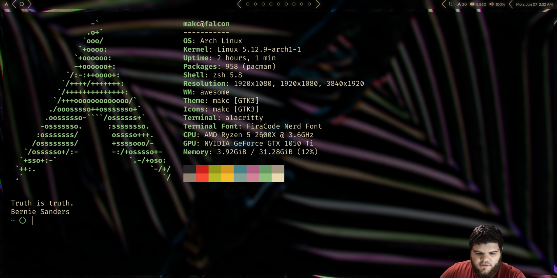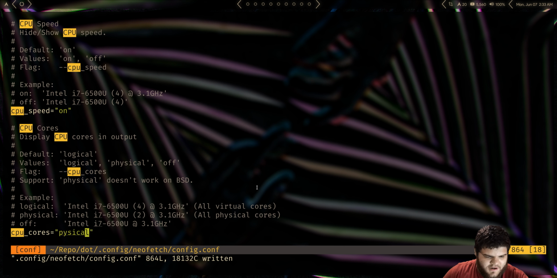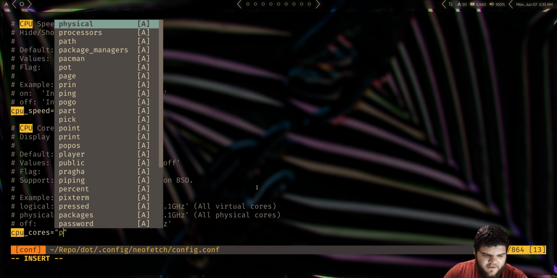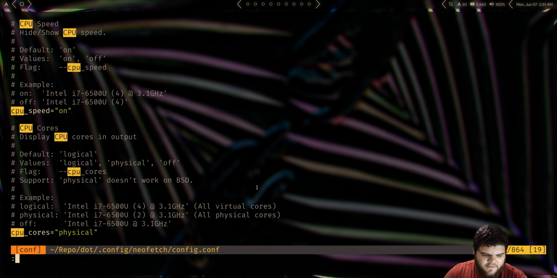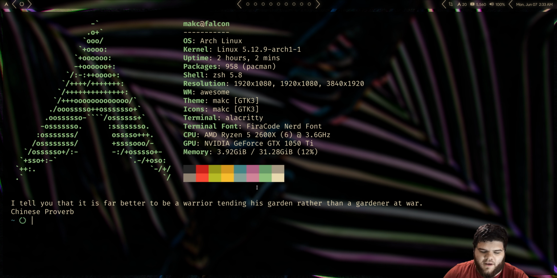Okay, looks nice. So, oh, no, it just totally disappeared. Did I spell physical wrong? It would not be the first time I've done something really stupid like that. Let's try that again. Okay, yeah, there we go. I think I just spelled it wrong. Yeah, so now it's showing me Ryzen 5 2600X 6-core at 3.6 gigahertz. That reads more like I would want it to read. Really, there's no difference whatsoever.